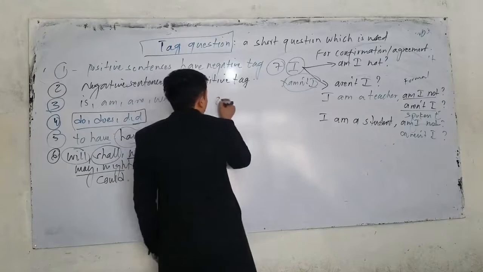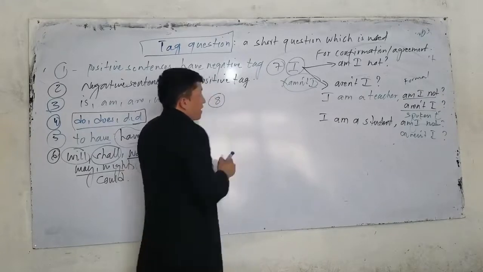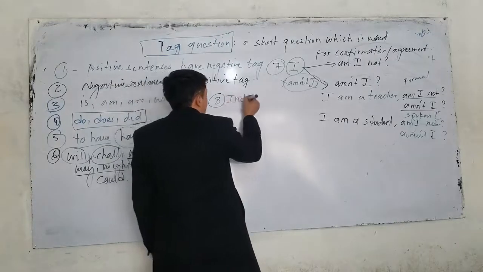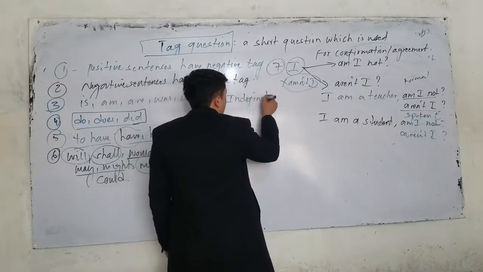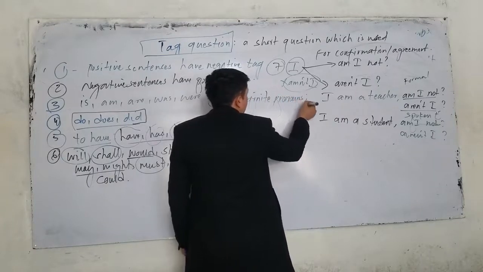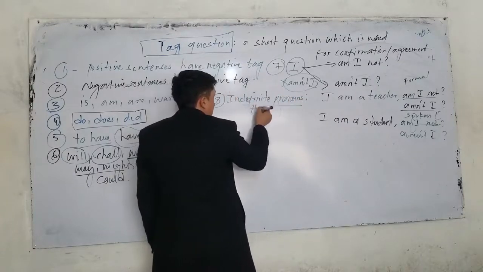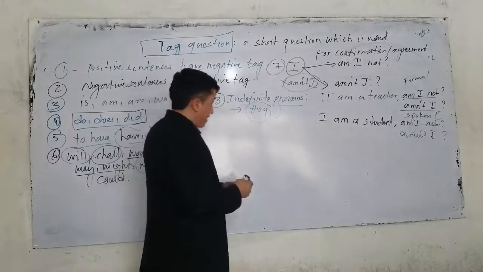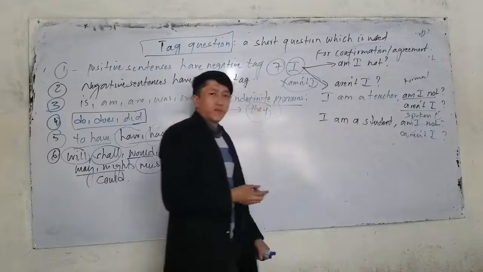Rule number 8, sorry. I will write here. If we have indefinite pronouns in English, in a tag question, what do we use? We use they. Do you know indefinite pronouns?